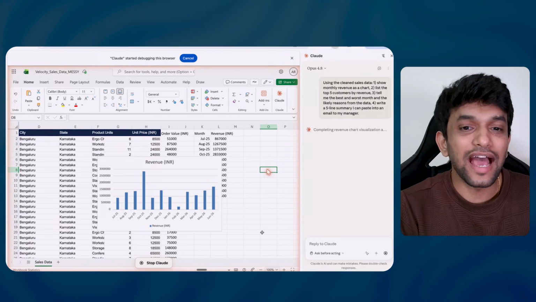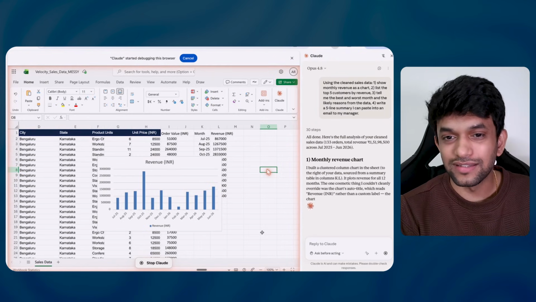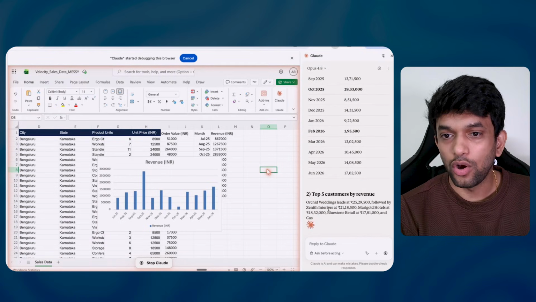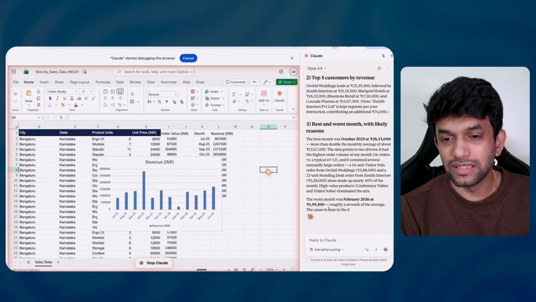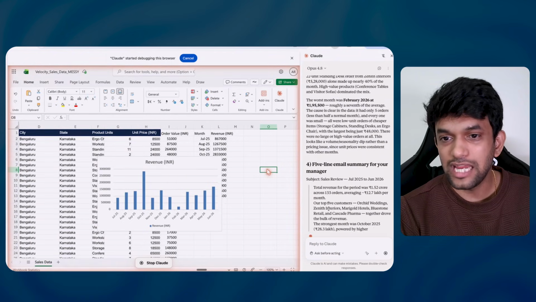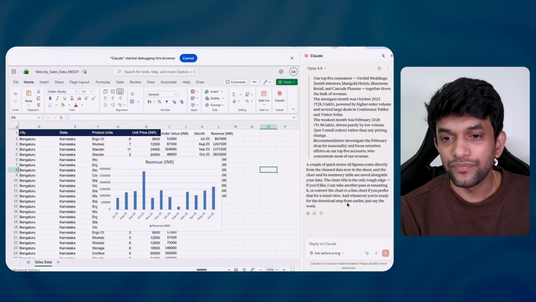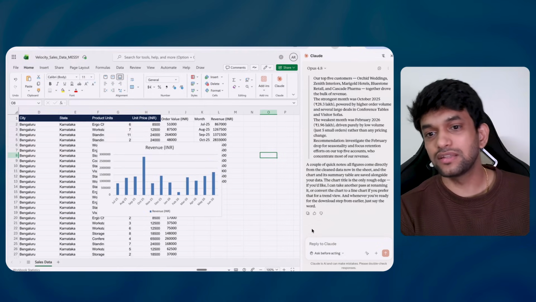Guys, are you enjoying it as much as I am? All done. Here's the full analysis. It is giving me a full analysis. Top 5 customers by revenue, best and worst months with likely reasons, a 5-line email summary to my manager, and it looks pretty solid to me. And whenever you are ready for the download step from earlier, just say the word.